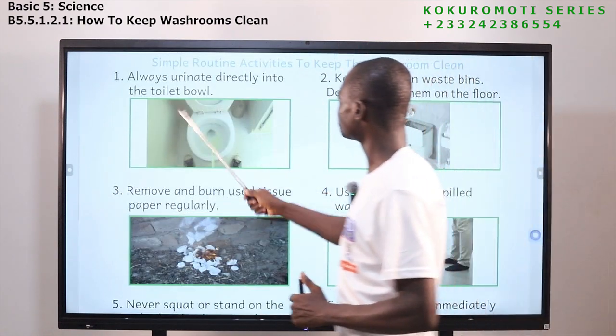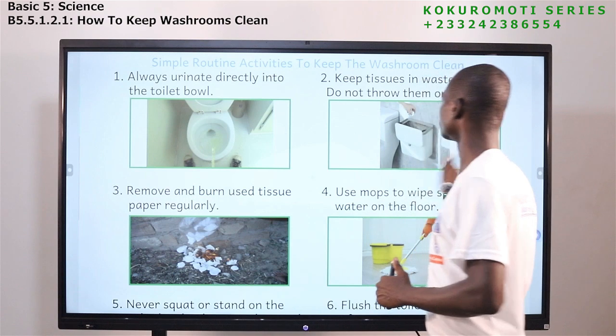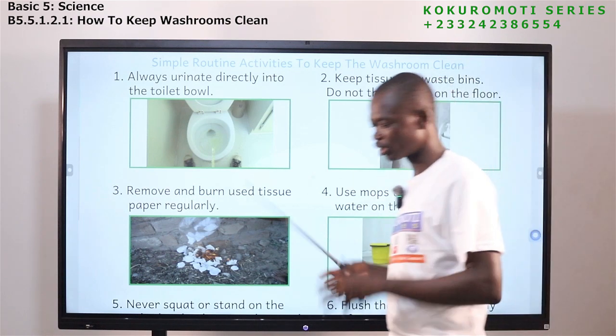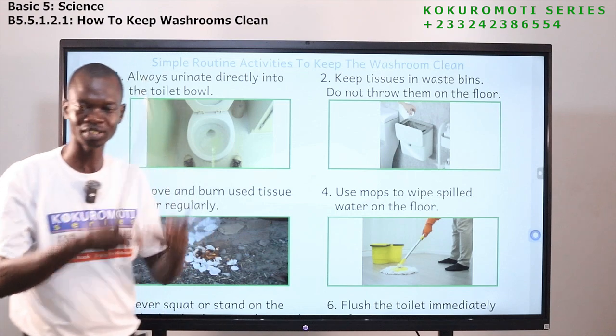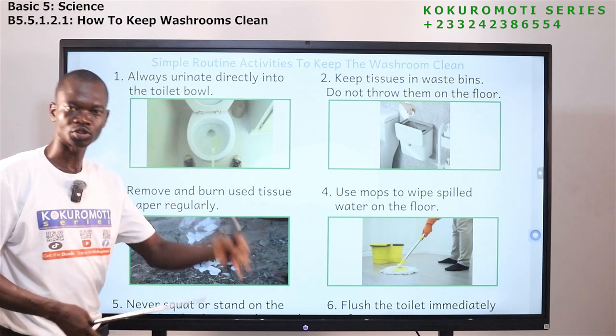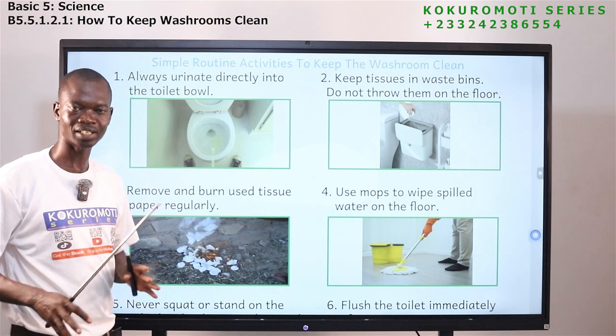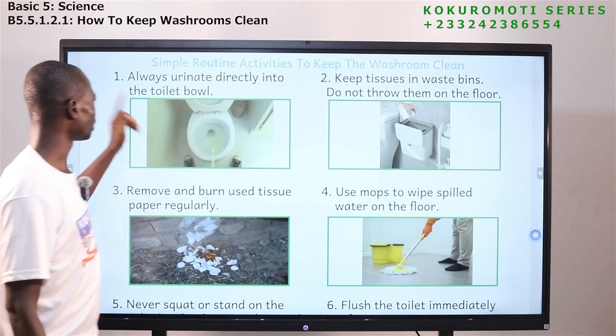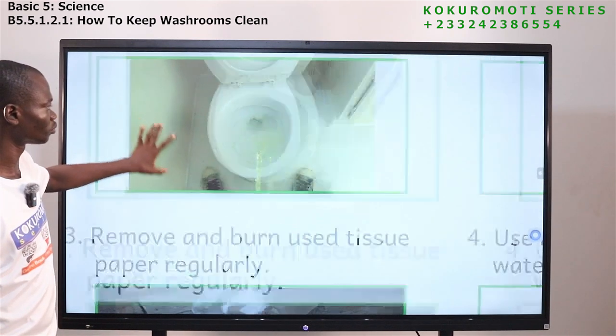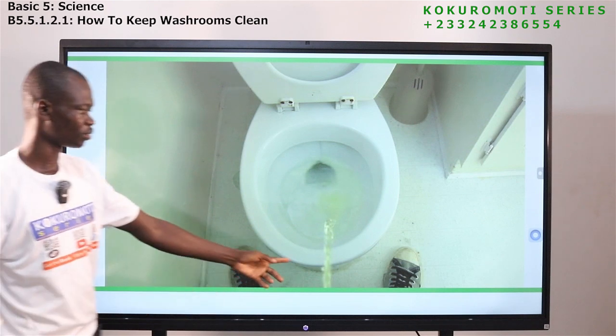Now let's look at simple routine activities to keep the washroom clean. So there are some things we need to know in order to keep our washrooms clean. Some things we need to do to ensure that our washrooms are always clean. The first one, always urinate directly into the toilet bowl. So this is the toilet bowl.